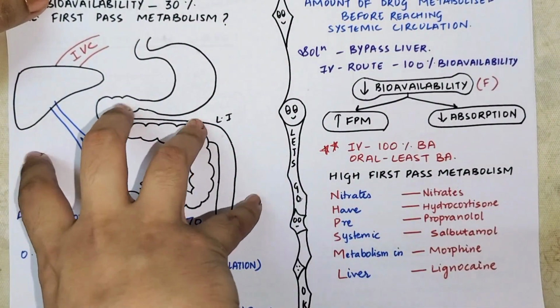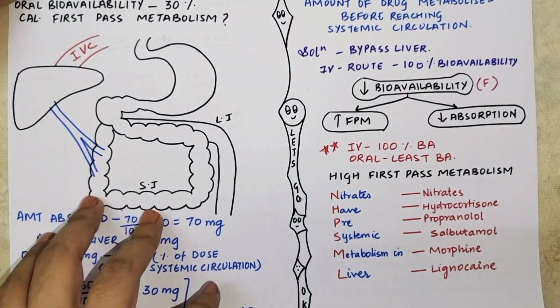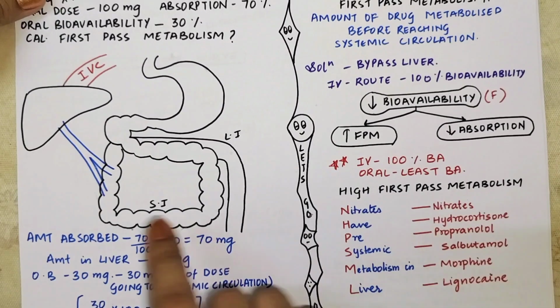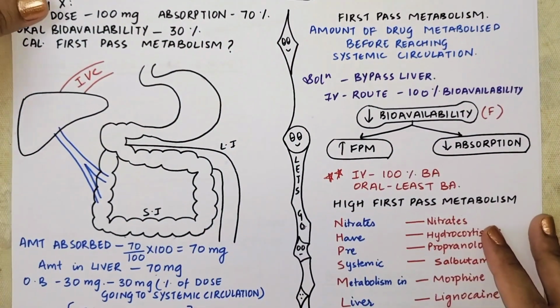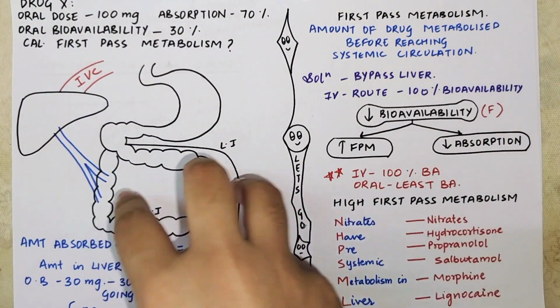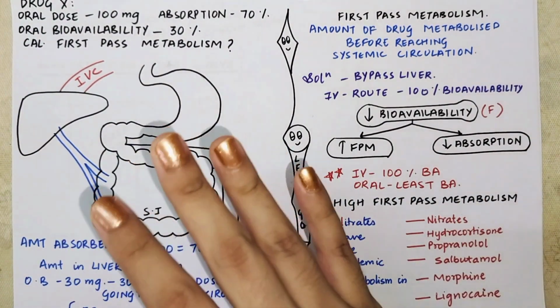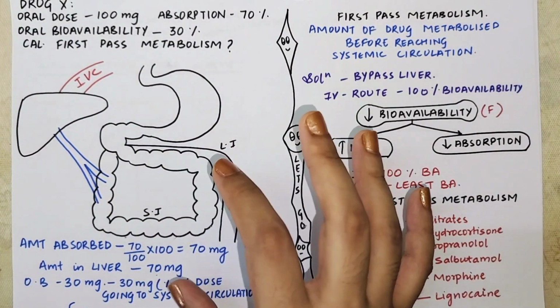Understood? This is very important to understand when you are talking about first pass metabolism and bioavailability. So what happened here? 70 milligram was absorbed, 30 milligram went out. So the drug which is metabolized is 40 milligram. I hope you have understood first pass metabolism and bioavailability through this example. I have tried to explain it in detail and in a very easy way.